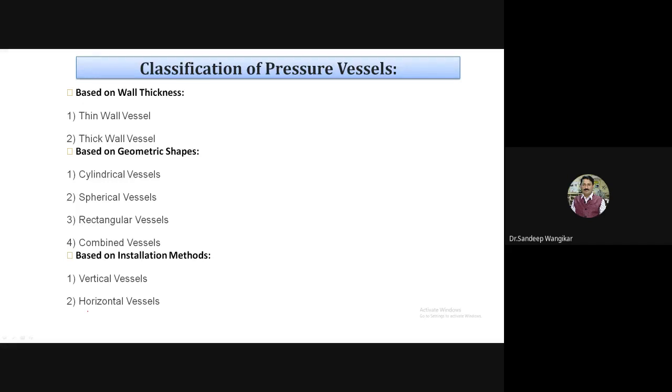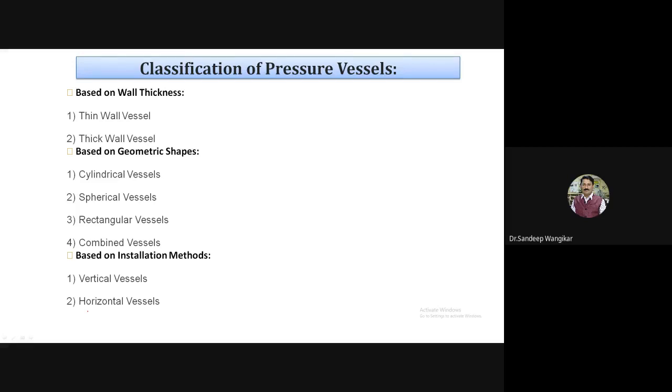Okay, let us proceed further. The classification of pressure vessels. The pressure vessels are classified in different ways. So we will discuss one by one. Based on the wall thickness, thin wall and thick wall pressure vessels. We will be discussing the definition also. It is based on thickness in terms of diameter. So the ratio of 1 by 15th of diameter is given, and it will decide whether it is less than 1 by 15 or greater than 1 by 15. It will decide whether the pressure vessel is thick or thin.